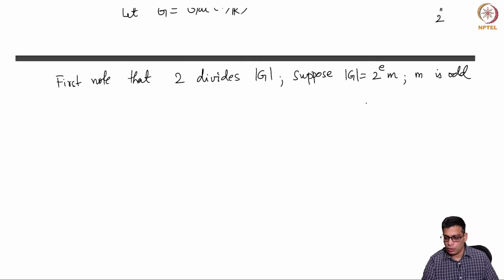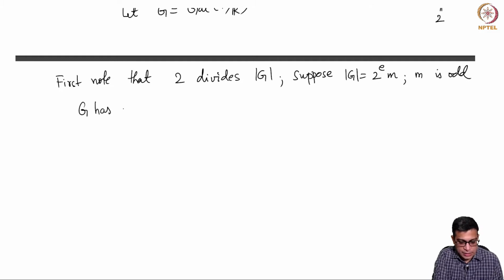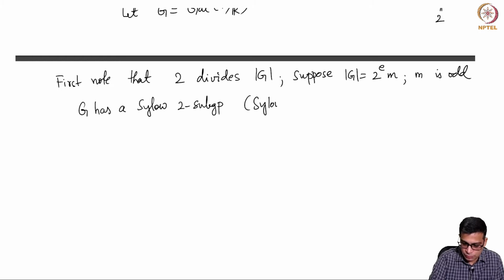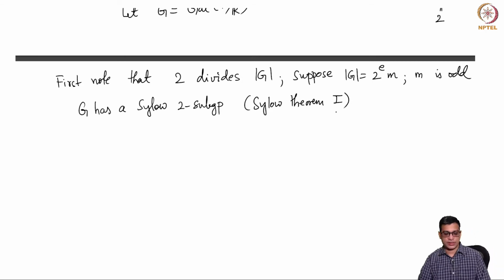So now what we know is that G has a Sylow 2 subgroup. So this is your first illustration of how deep theorems in group theory can shed light on field theory. So this is Sylow theorems. If I remember correctly, this is Sylow theorem 1, the first Sylow theorem.